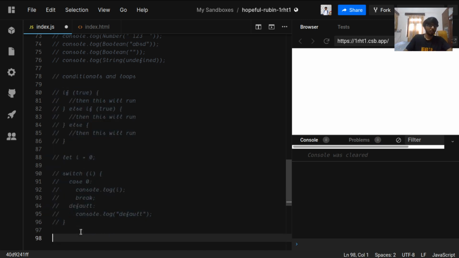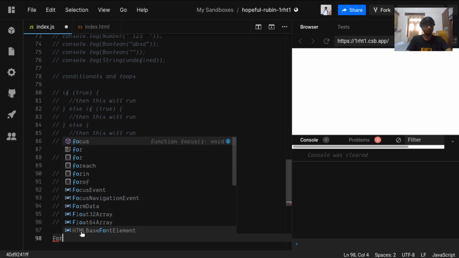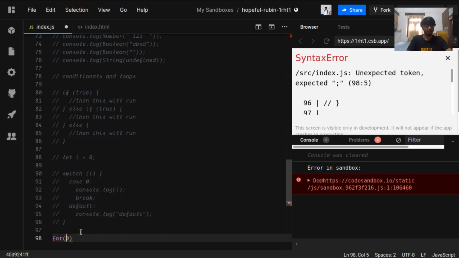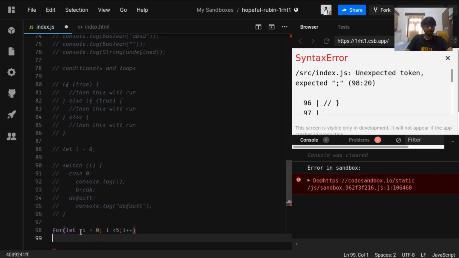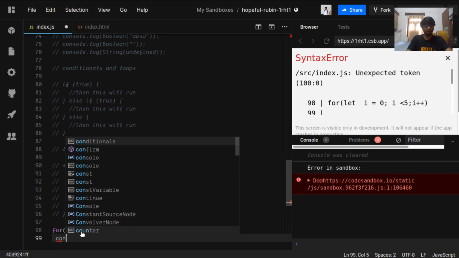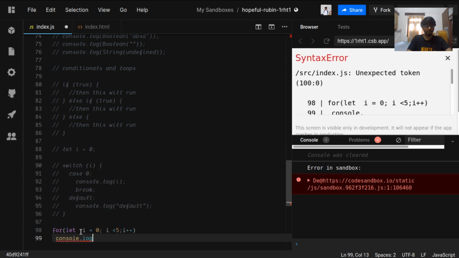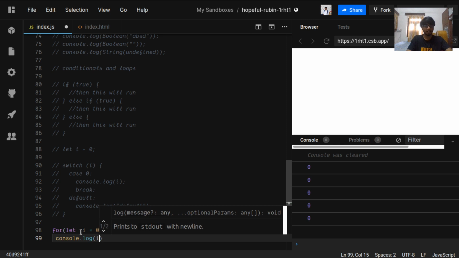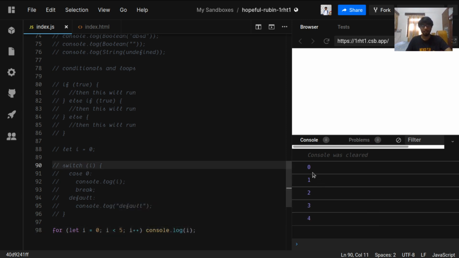Let's see some loops. We have a for loop. Let i equal 0, i less than 5, i plus plus. We'll omit the curly braces because it is a single line, so it will print i five times: 0 1 2 3 4.